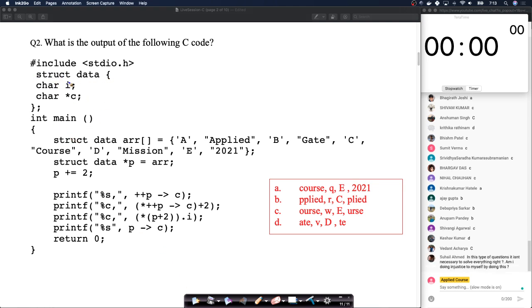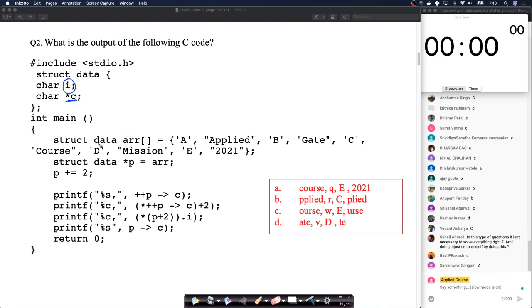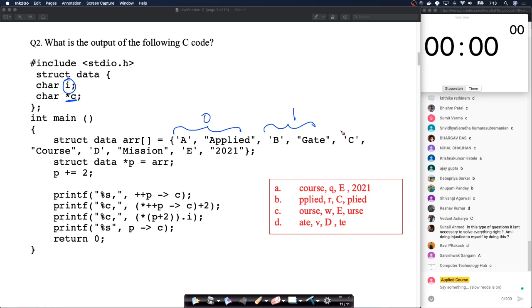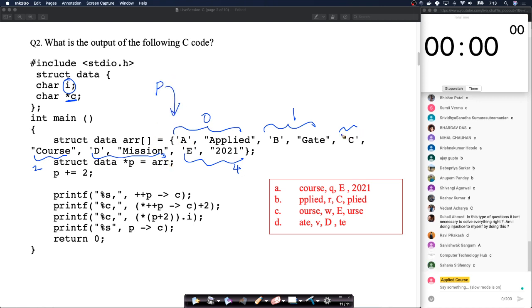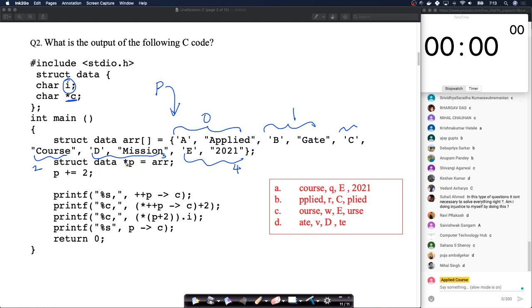So we have a structure which contains a character and a character pointer. Here we have an array. So this is your array 0. This will be your array 1. C along with course is your array 2. This is your array 3. This is your array 4. Now it says it's creating a pointer P pointing to array, which means P will now point to the very first element here. Again, P is a pointer of type structure data. Now it says P++.